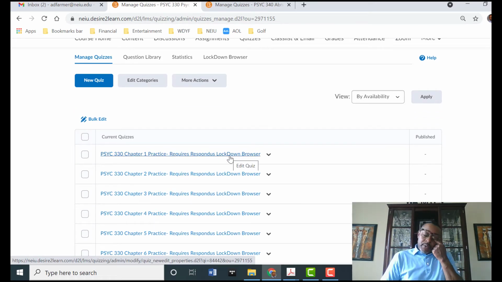You'll notice that the practice quizzes require you to download the Respondus Lockdown browser. The Respondus Lockdown browser is an application that prevents you from using other parts of your computer to cut and paste your essay questions, for example. Remember, you're required to write these from memory. You cannot take the exam without the Respondus Lockdown browser on your device.